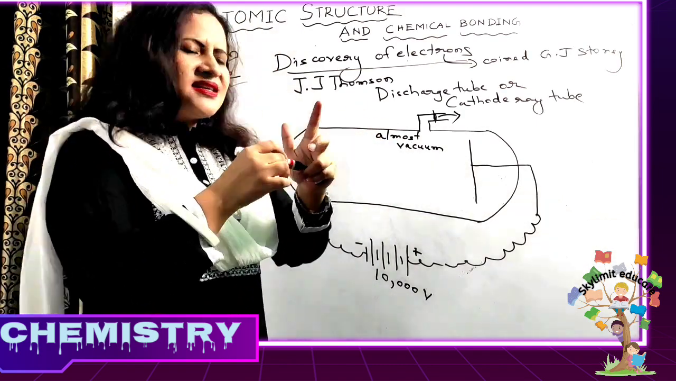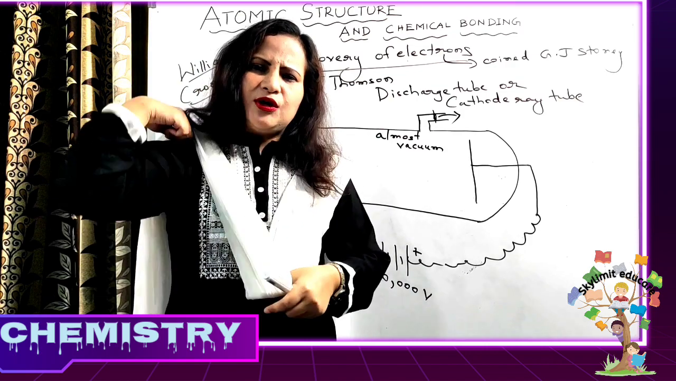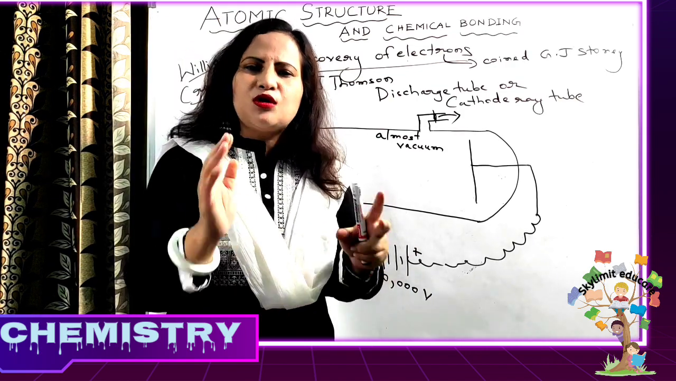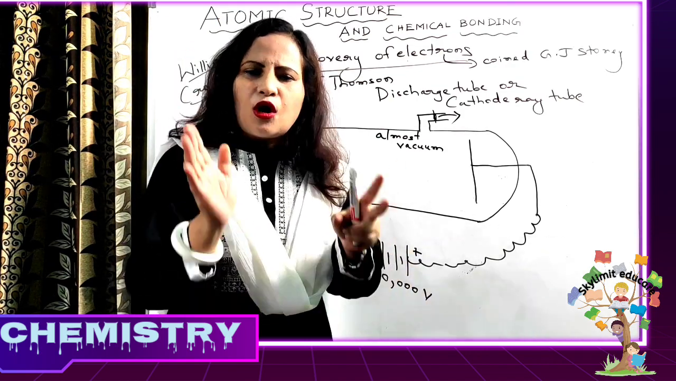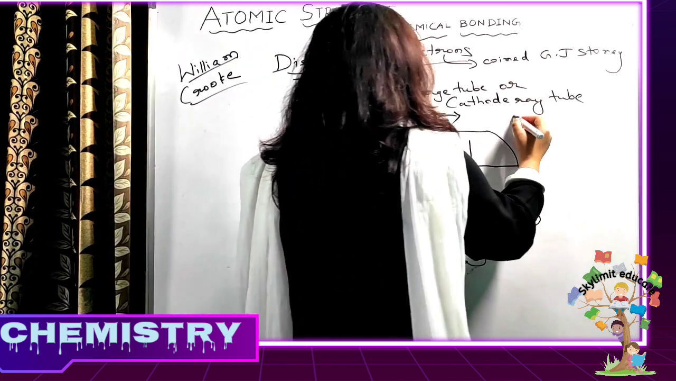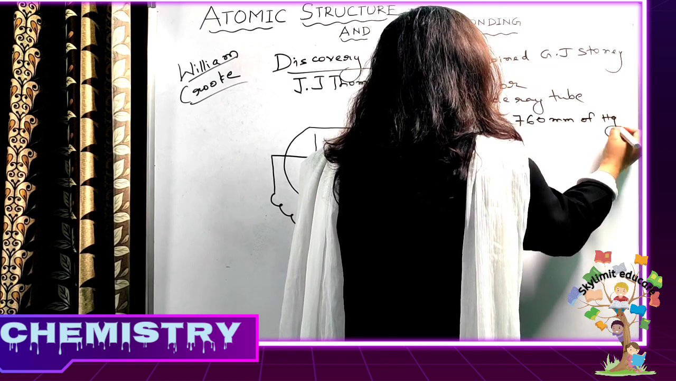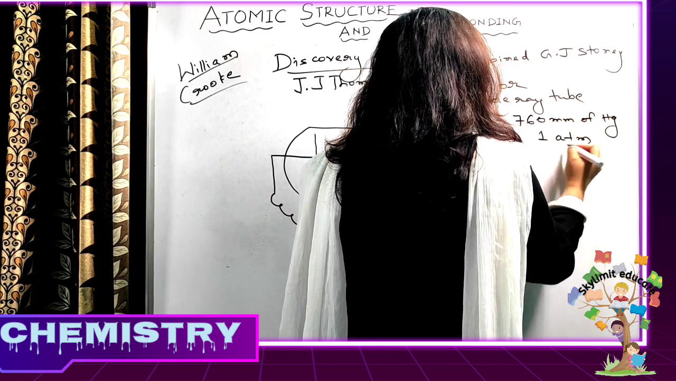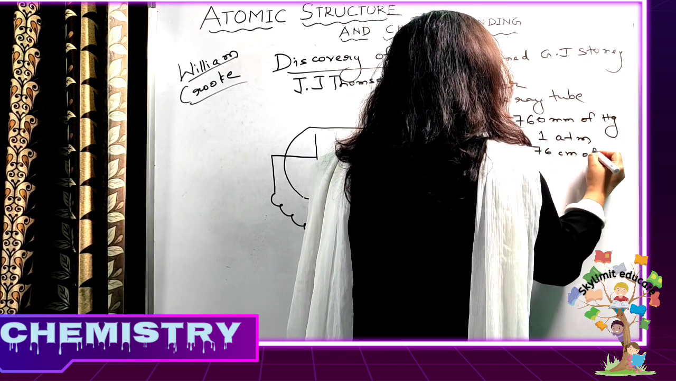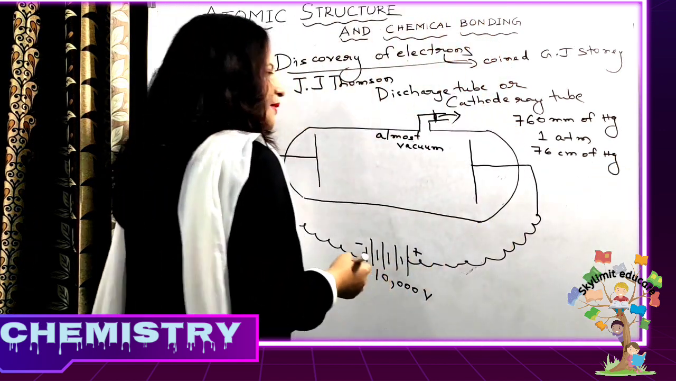So now you know that gases exert pressure. Atmospheric pressure, you know about the idea of atmospheric pressure. What is the normal atmospheric pressure? We say the normal atmospheric pressure is 760 millimeter of mercury, or simply 1 atmosphere, or 76 centimeter of mercury. This is the normal atmospheric pressure.